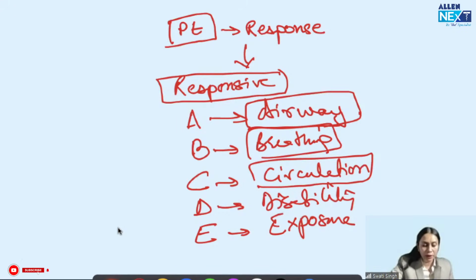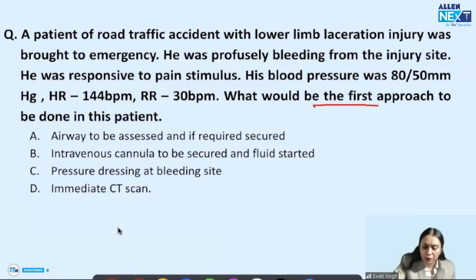Got it? So in this question, what would be the first approach is the answer. The answer has to be airway to be assessed and, if required, secured, right? So this would be our answer.